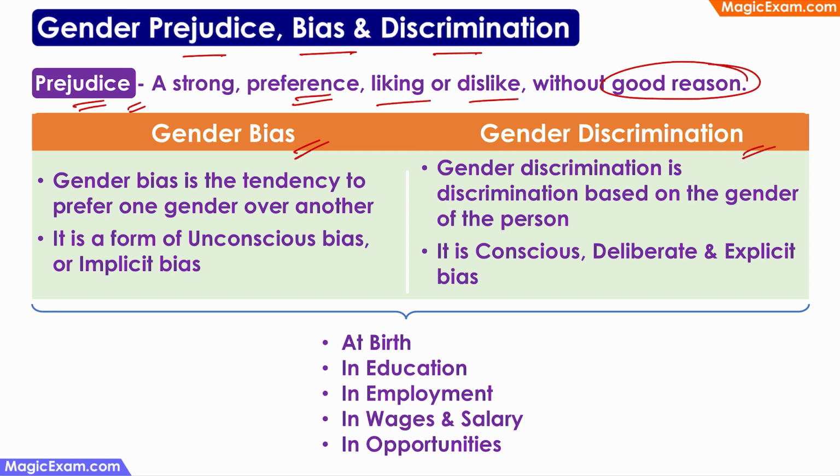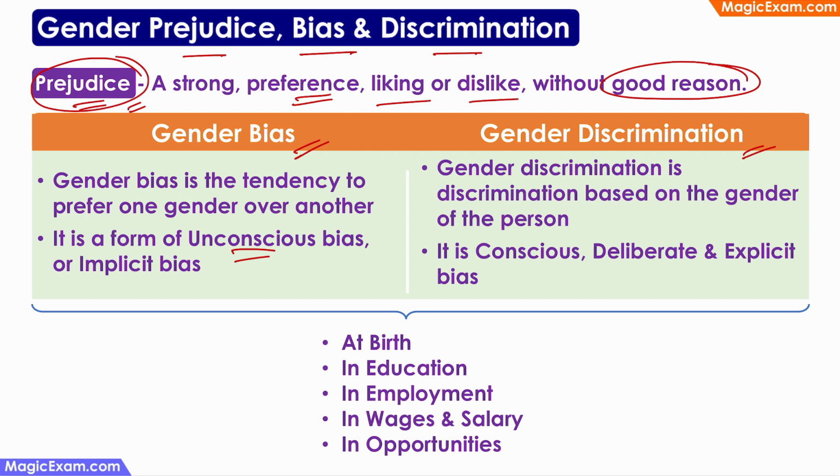If somebody is unconsciously acting on this prejudice, in a sense, a manager might think that he or she is actually being very fair and is following a proper process. But if you look at the data, the manager might be selecting only male employees as compared to female employees. So this might be unconscious. In a sense, the manager is not doing it on purpose. This is just happening because of the prejudice that exists in that person's mind.